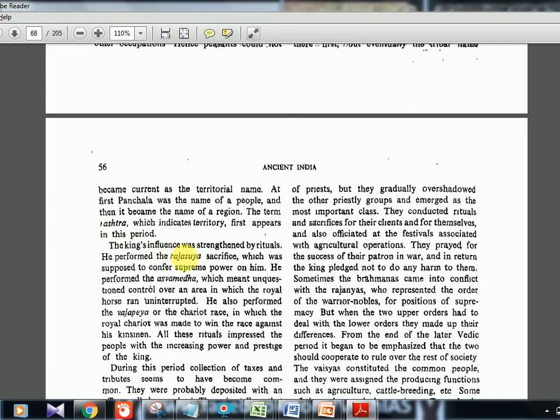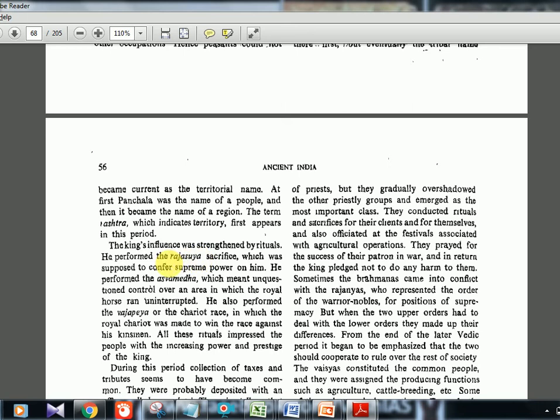Now very important, this paragraph has three sacrifices or rituals: the Rajasuya, the Ashwamedha, and the Vajpaya. I'll tell you these three. Rajasuya is where the king and the priest perform the rituals. In TV serials you would have seen them sit around the fire altar, throw something into the fire and chant mantras, and they do that for the well-being of the king. So that is the Rajasuya sacrifice.